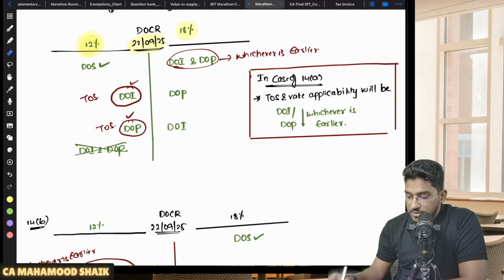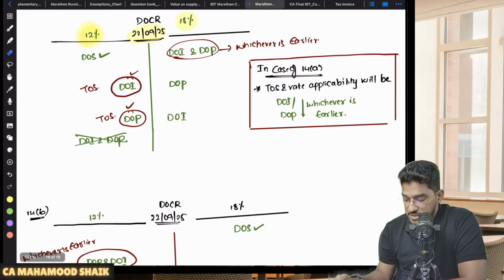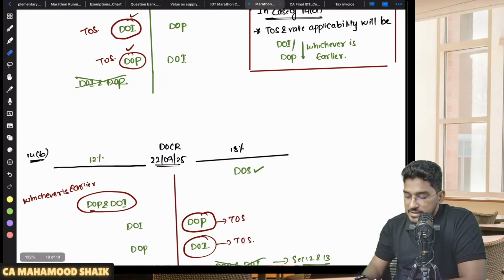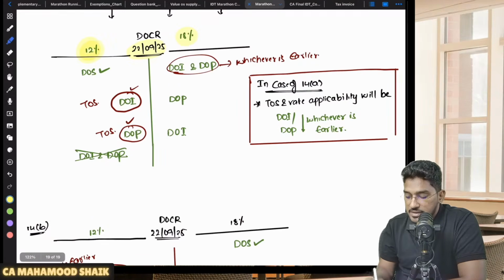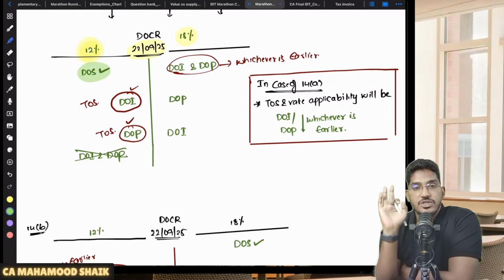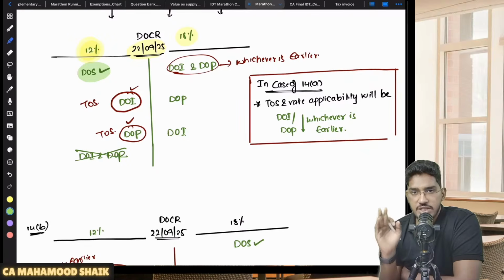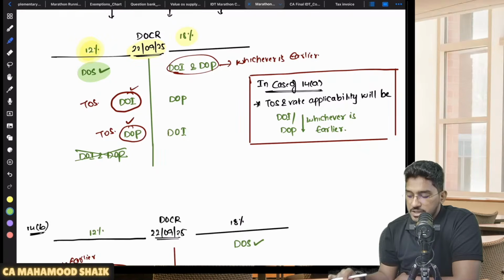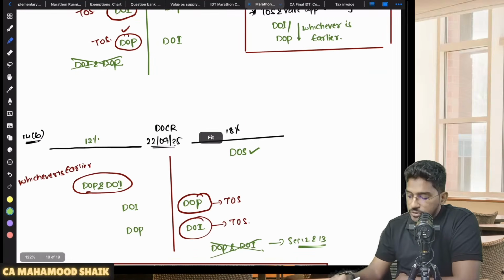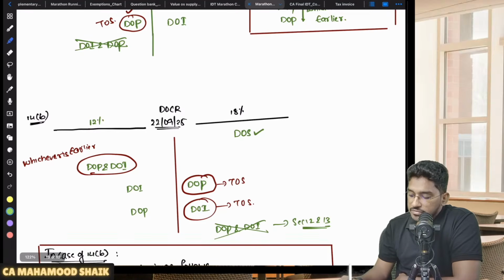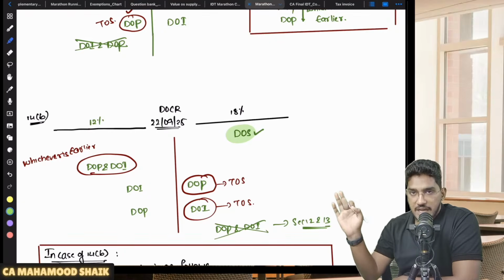So here we have two sections, 14 subsection A and 14 subsection B. 14 subsection A says that, let us say there is a change in rate of tax, but the supply has taken place before the change in rate of tax. Then what will be the rate and time of supply which will be applicable? Which rate will become applicable? What will be the time of supply? And we have 14 subsection B, where there is a change in rate of tax, but the date of supply has taken place after the change in rate of tax.